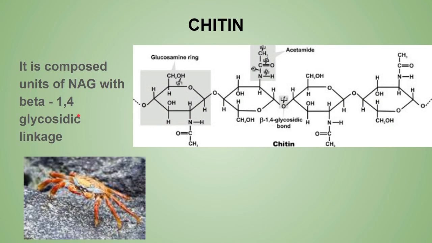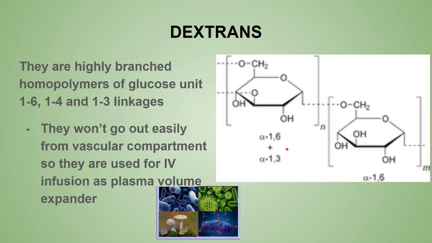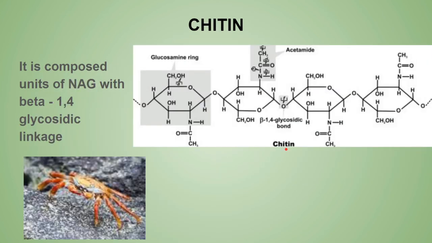Beta-1,4. In the dextrans, mainly we have alpha-1,6, alpha-1,4, alpha-1,3 linkages. In the inulin, we had the beta-1,2, cellulose again beta-1,4, and the starch and the glycogen alpha-1,6 and alpha-1,4. So this was all about the homoglycans: starch, glycogen, cellulose, inulin, dextrans and chitin.